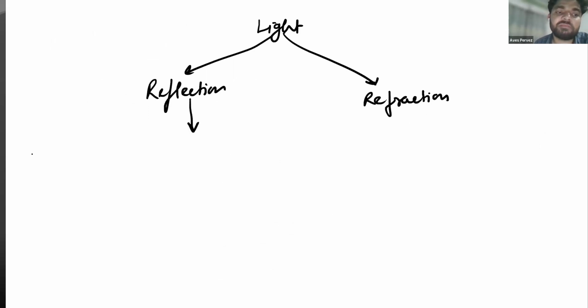Reflection is the bouncing back of light in the same medium when it strikes a shiny surface. It's called reflection. Like when light is traveling from air to some surface and then strikes back from the same surface, we say that the phenomenon is known as reflection. So write down the definition of reflection.